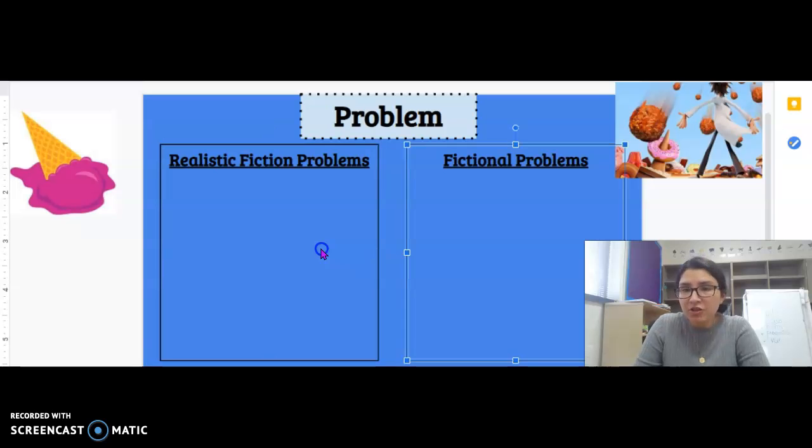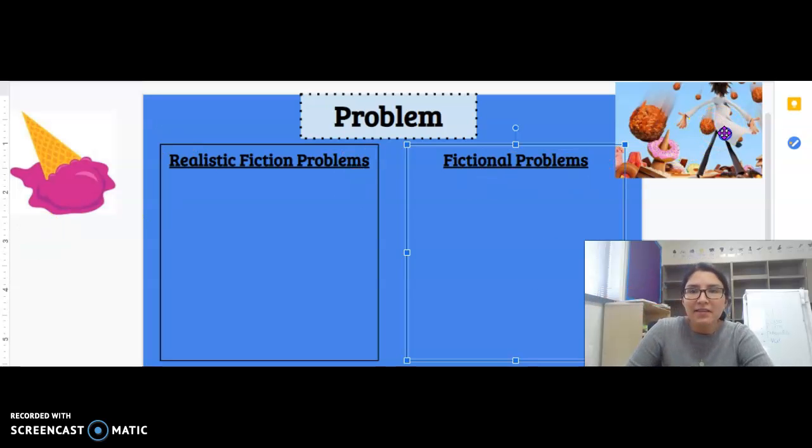And then we have fictional problems, problems that wouldn't really happen to someone. And so I have two examples. So a fictional problem would be my stapler came to life and said, hey, I'm not going to staple your papers anymore. That's not real. That's not going to happen. That is fake, okay? So that's the difference. Realistic fiction problems could actually really happen to someone, and then you have fictional problems that would not happen. Totally made up, pretend, okay?